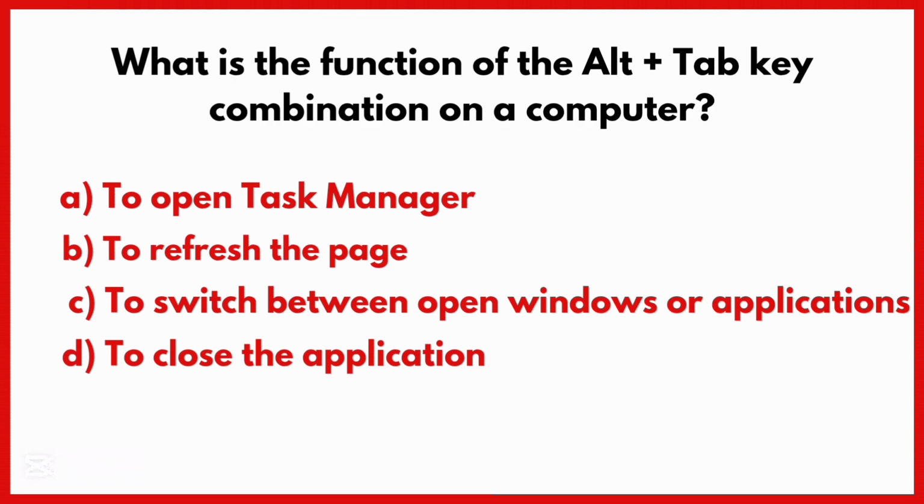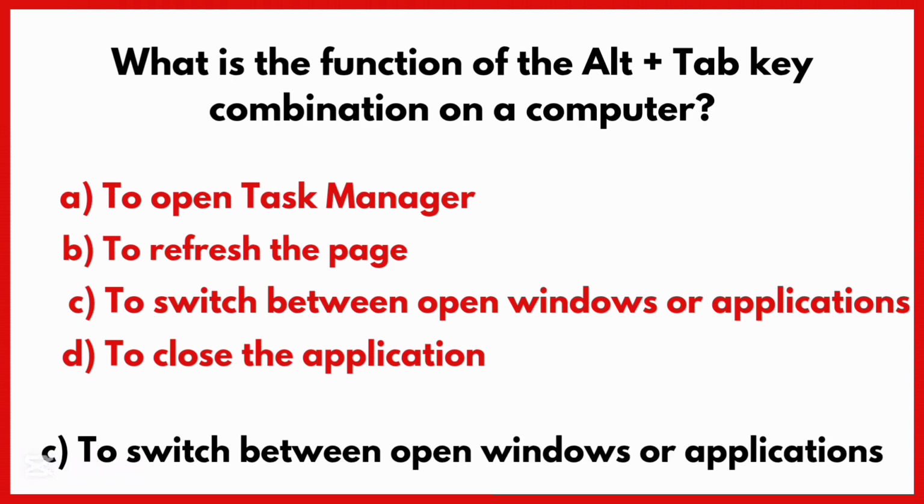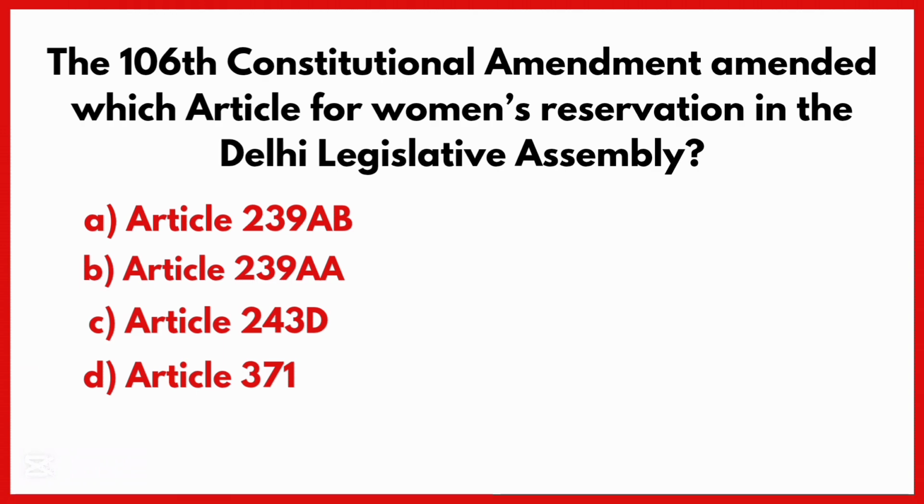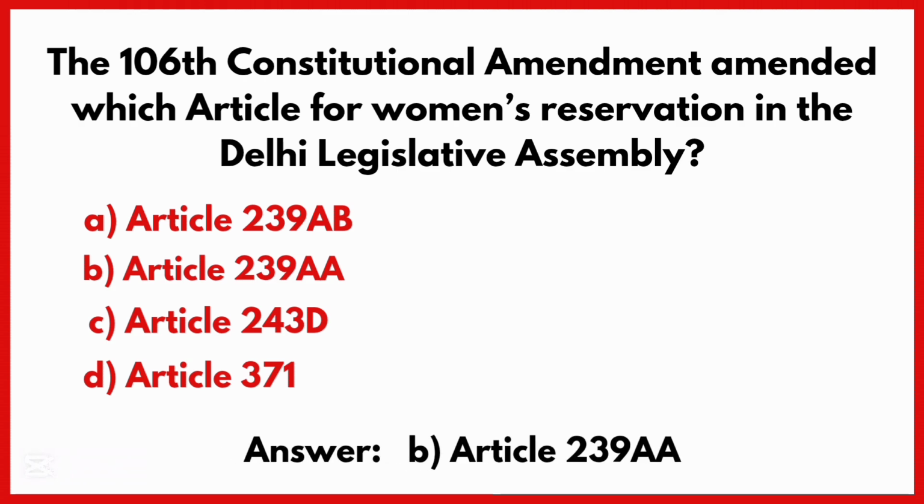What is the function of the Alt plus Tab key combination on a computer? Correct answer is option C. To switch between open windows and applications. The 106 Constitutional Amendment amended which article for women's reservation in Delhi Legislative Assembly? Correct answer is option B.